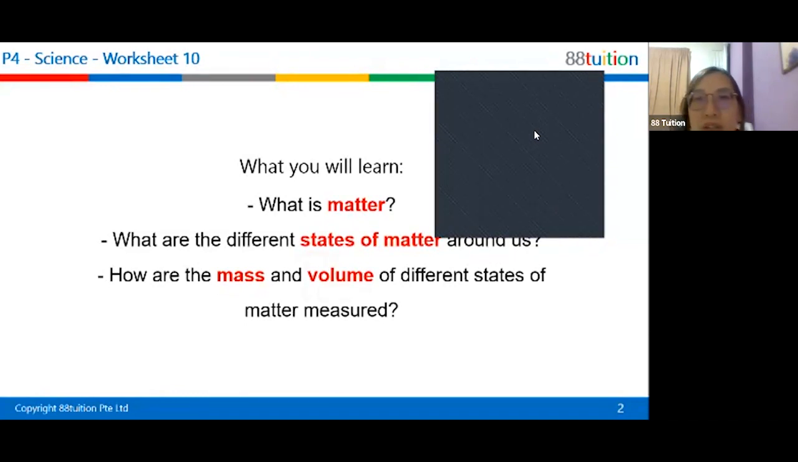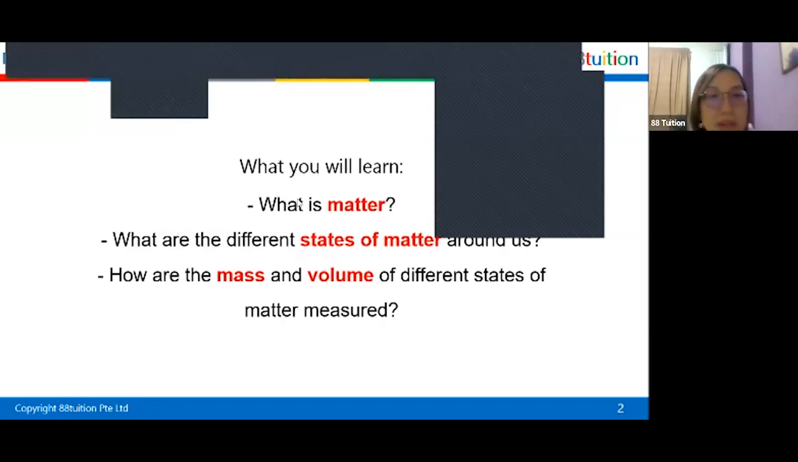So what can we use to measure volume of a liquid, for example? Okay, good job, Ziqing. Right, it's two words. So what do we use to measure volume of a liquid is two words. All right, measuring.